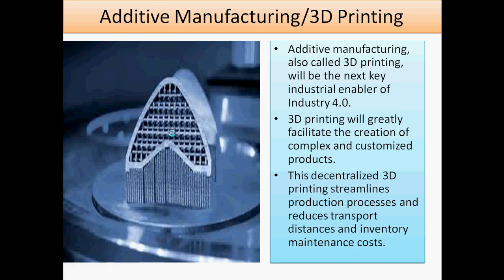Now, discussing additive manufacturing, it is also called 3D printing, and the next key is about Industry 4.0. This is why we are creating customized products, as well as getting greatly complex geometry. Also, in a decentralized manner, the production process starts, and it reduces transport distances and inventory maintenance cost.